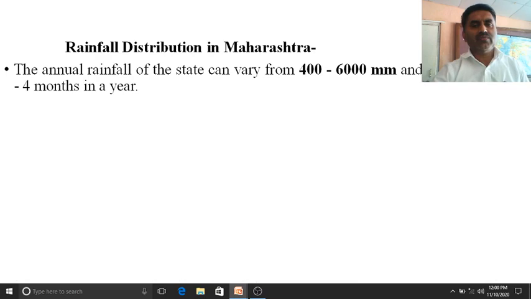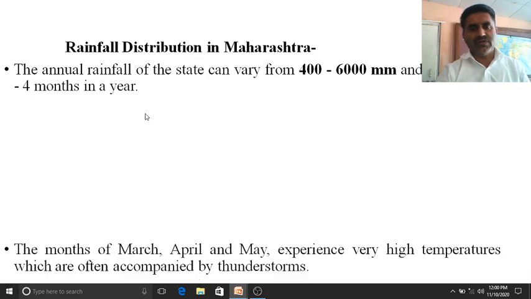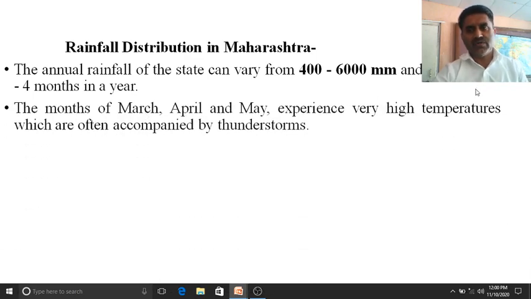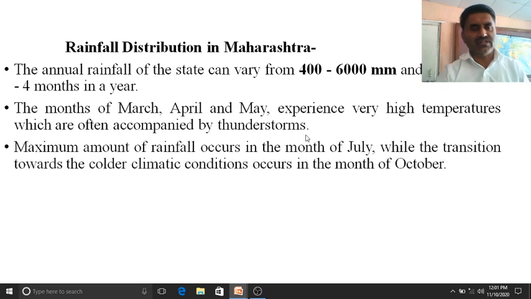The annual rainfall of the state can vary from 400 to 6,000 millimeters and occurs for 3 to 4 months in a year. It depends on how much rainfall occurs. Sometimes it falls for only 3 months, or it may extend up to 4 months. March, April and May experience very high temperatures, often accompanied by thunderstorms. We have already explained these things.